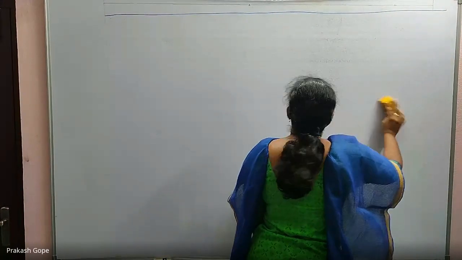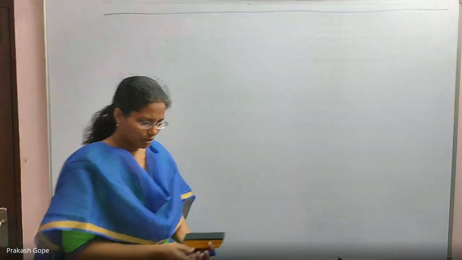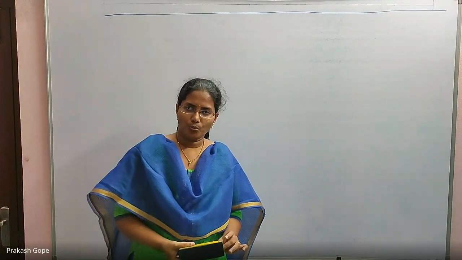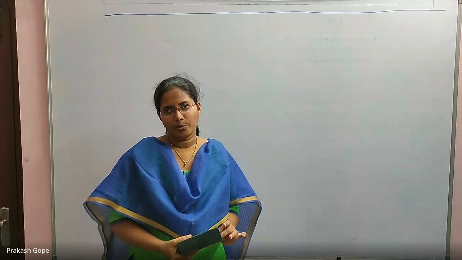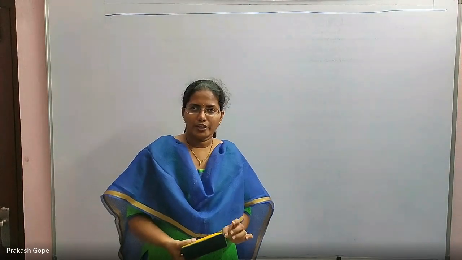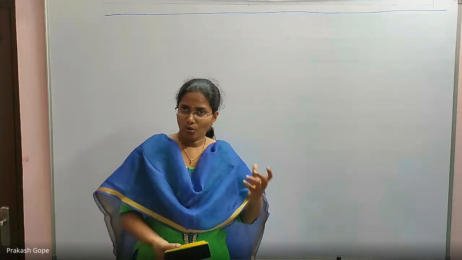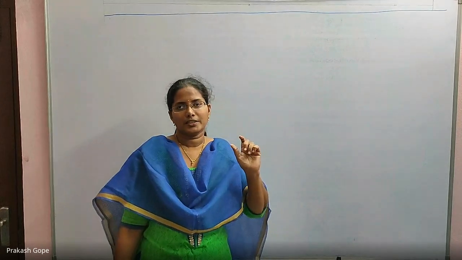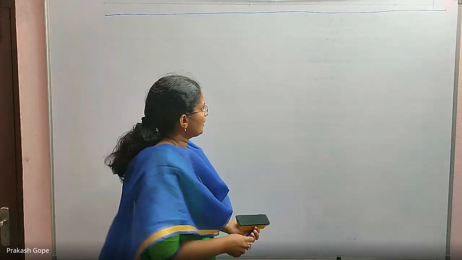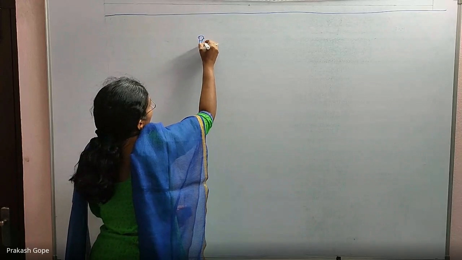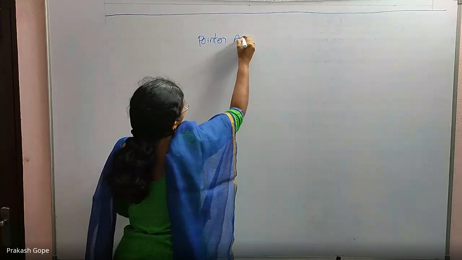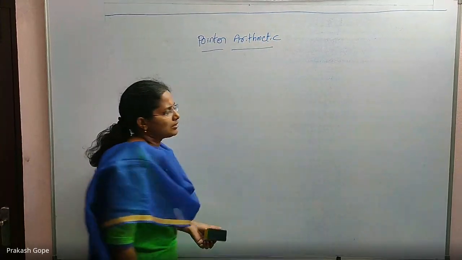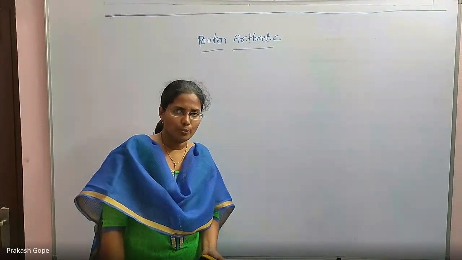The next one is pointer arithmetic. We discussed character pointer, integer pointer, float pointer, void pointer, null pointer, dangling pointer. You can use a character pointer if you want to hold a string. It's not that we are holding a string, we are just holding the first character's address in the character pointer. The next one is pointer arithmetic, which means the arithmetic operations that can be performed on pointers.